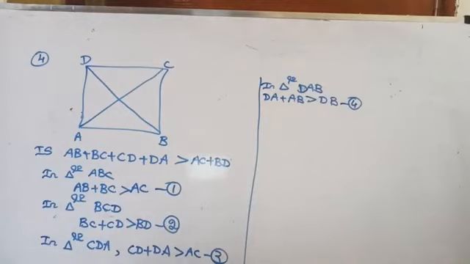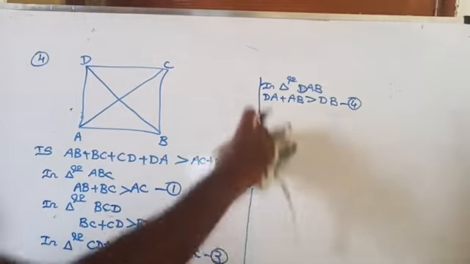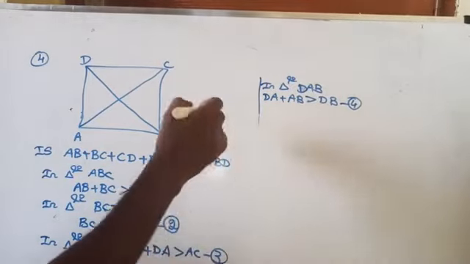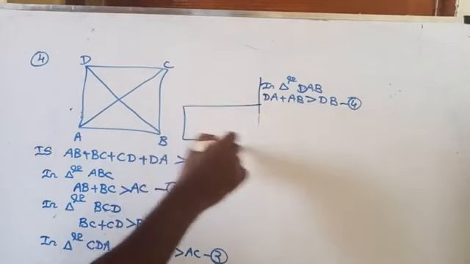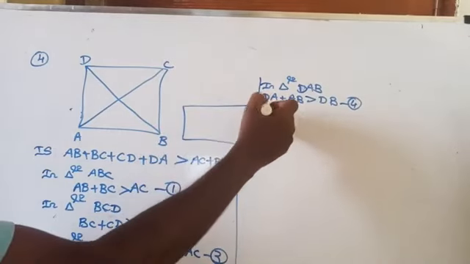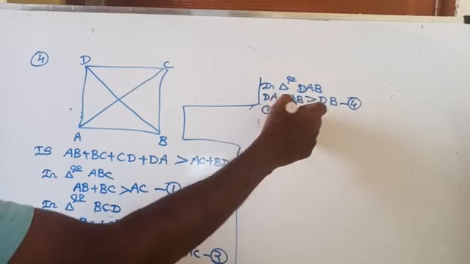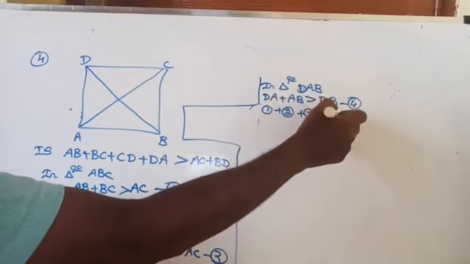Now adding all these, what will you get? Adding 1 plus 2 plus 3 plus 4.